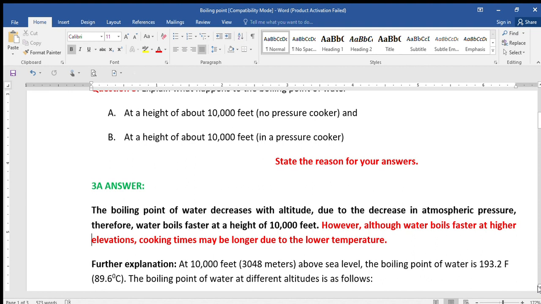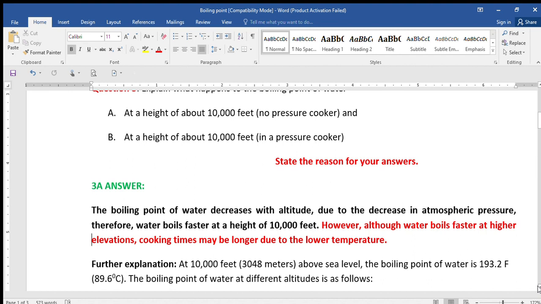Now, what is expected if the boiling point decreases is that water boils at a faster rate, but at a lower temperature. Now, let me use this to explain. When you are at home and maybe you are trying to cook your rice and you are watching a movie and you say, I don't want to miss this movie or this rice. You now lower the gas. Your rice will keep cooking, but you will be rest assured that it's not likely to get burnt.